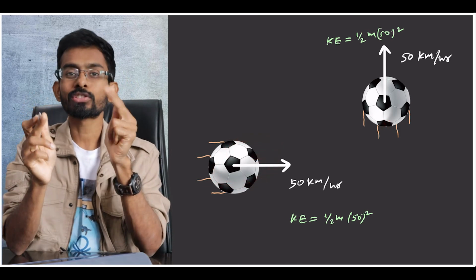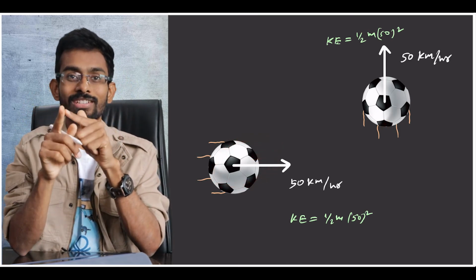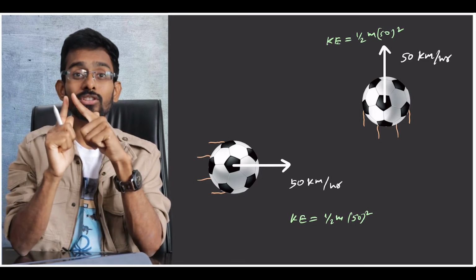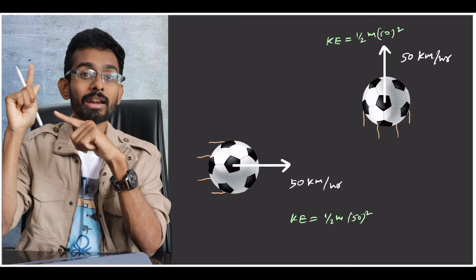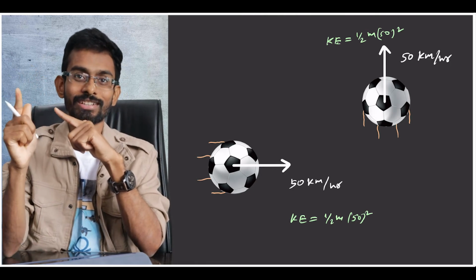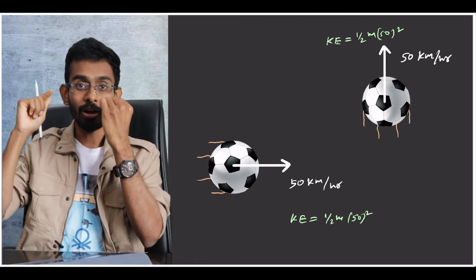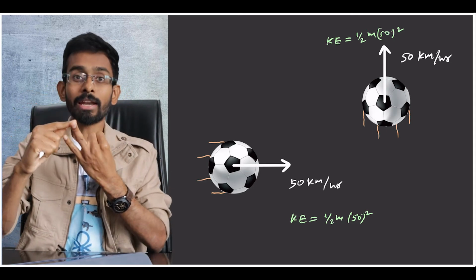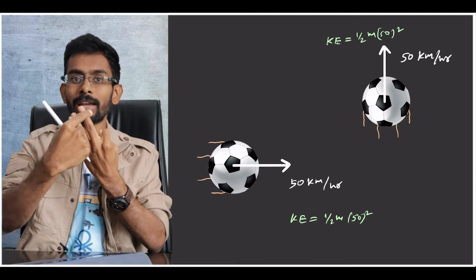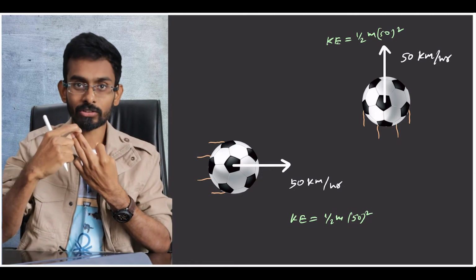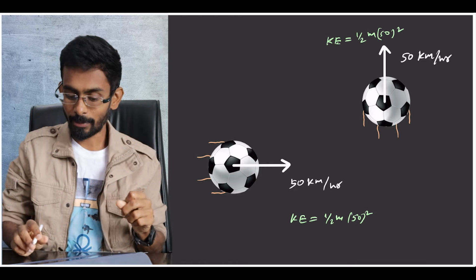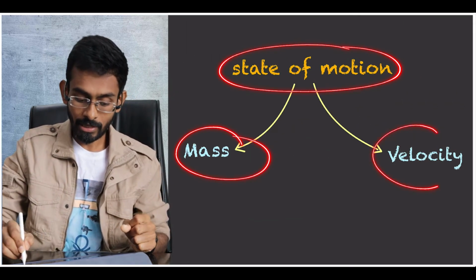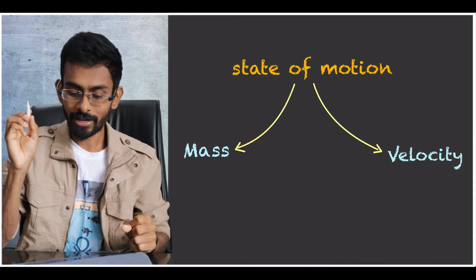So if you don't apply force, the direction of motion does not change, or the direction of a particular body never changes. So direction is also associated with our motion, right? State of motion is associated with mass, speed and direction. Now the speed and direction together we can call a velocity. We discussed it in kinematics. So now state of motion is associated with both mass and velocity, right?